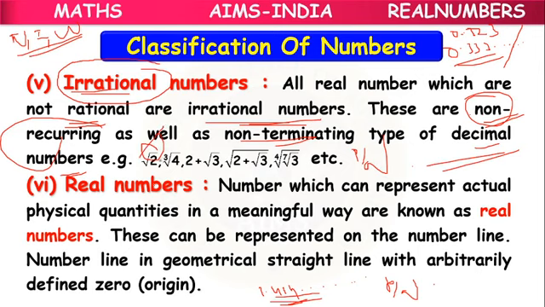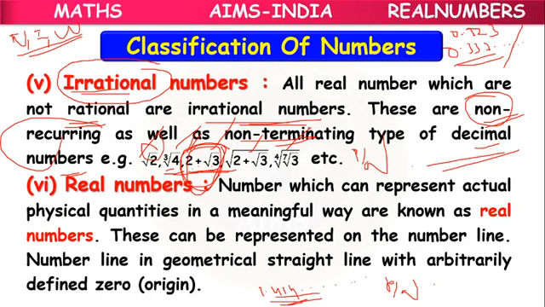Like that, means they don't have a perfect square root. That also we can tell. Or cube root of 4 is an irrational number. 2 plus root 3: here actually root 3 is an irrational number, combined with a normal, natural number, means a rational number. Irrational number plus rational number belongs to irrational only. Okay.